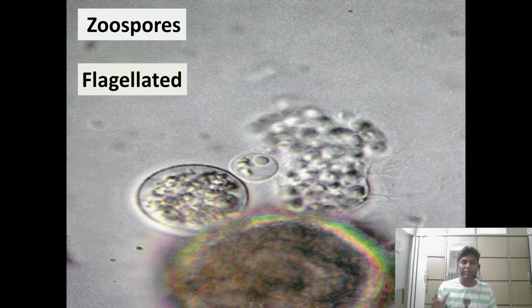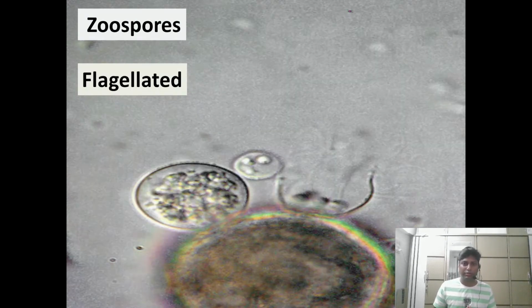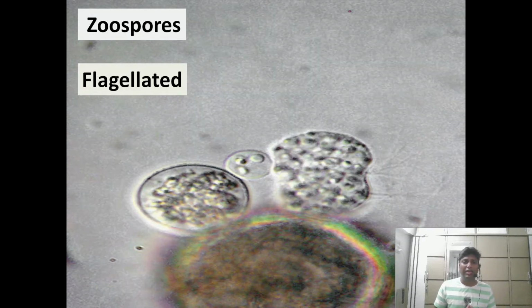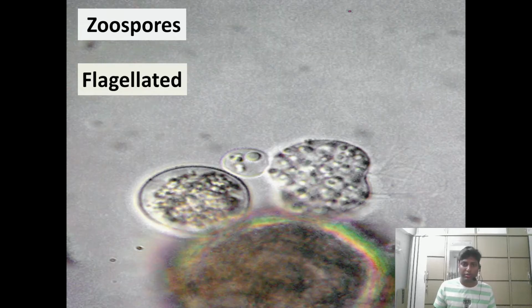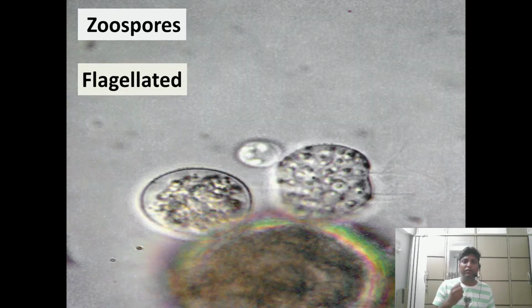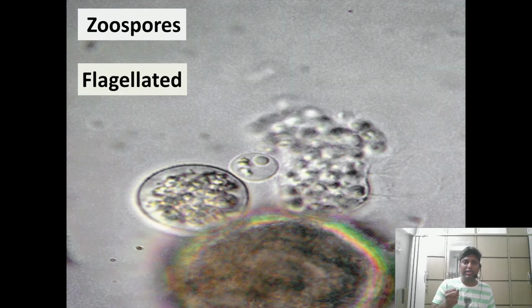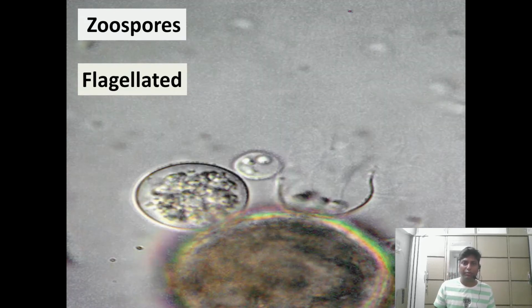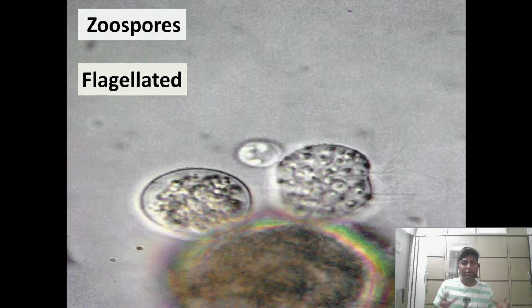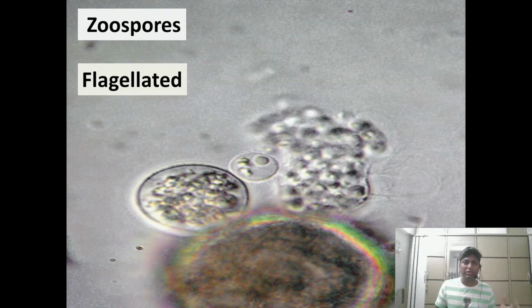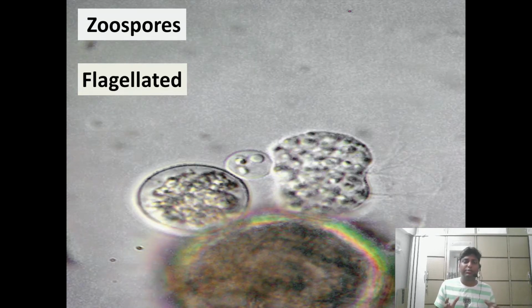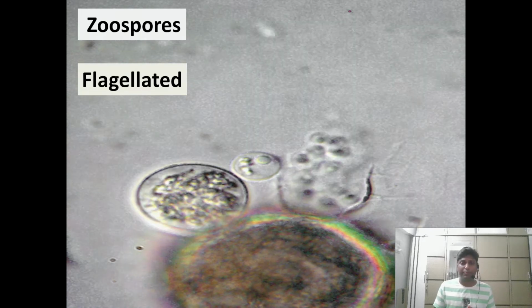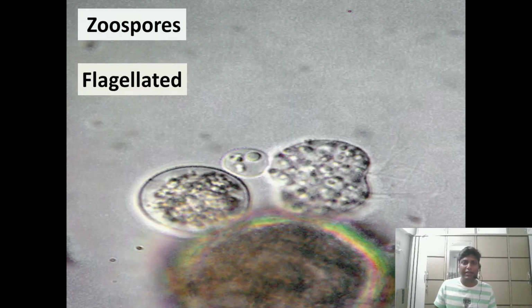Now apart from this, how do the algae reproduce? Now dear students, algae can also reproduce with the help of spores. That means they can form spores, and from the spores itself the new algae can be formed. Let me tell you, these spores can be of two types. They can be sexual spores as well as asexual spores. What is the difference between sexual and asexual spores? Now let me clarify that.